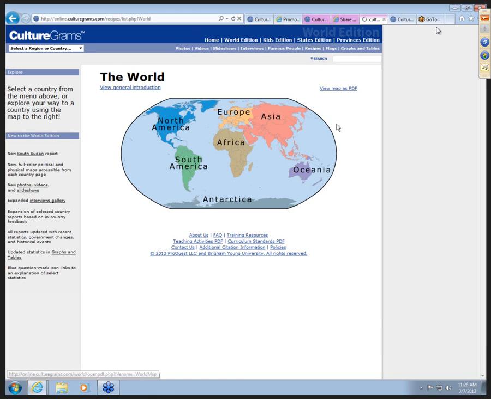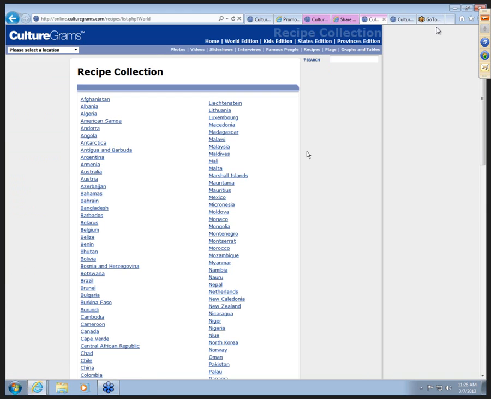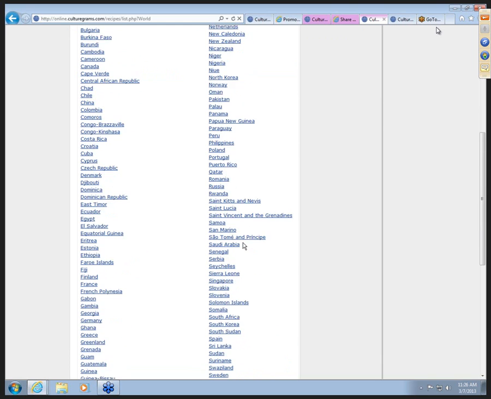If I click on the recipes, and I could do that within individual countries, this is fun if you're studying countries or doing foods from around the world. There's some countries here that you might not think about that you can see what the recipes are, what foods they're eating. So let's just click on one of them here. I'm going to scroll down.